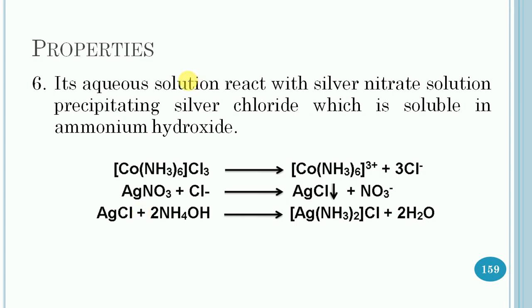Then the next reaction: its aqueous solution reacts with silver nitrate solution, precipitating silver chloride, which is soluble in ammonium hydroxide.